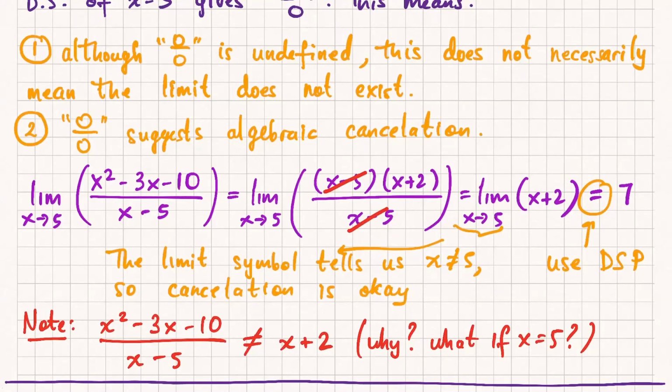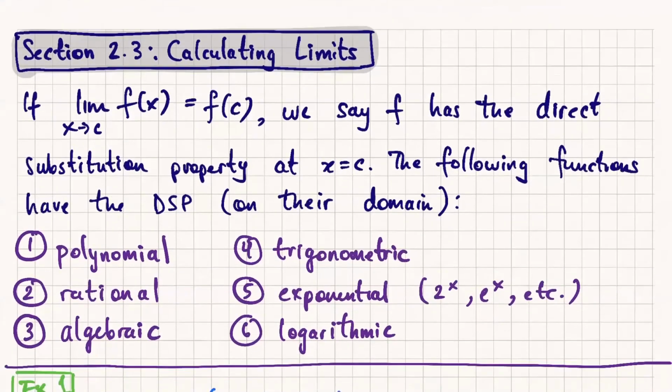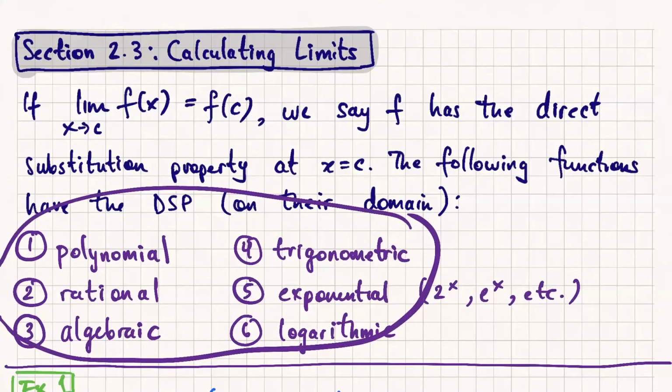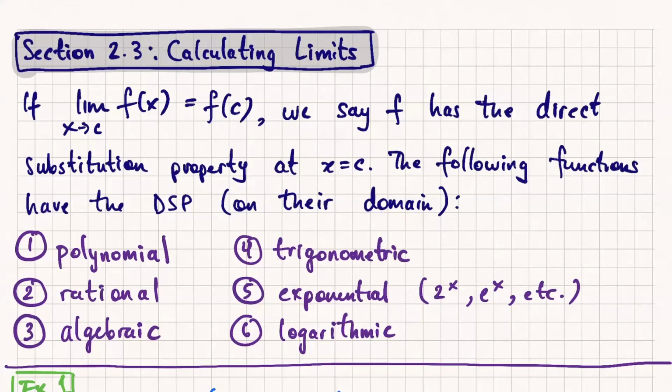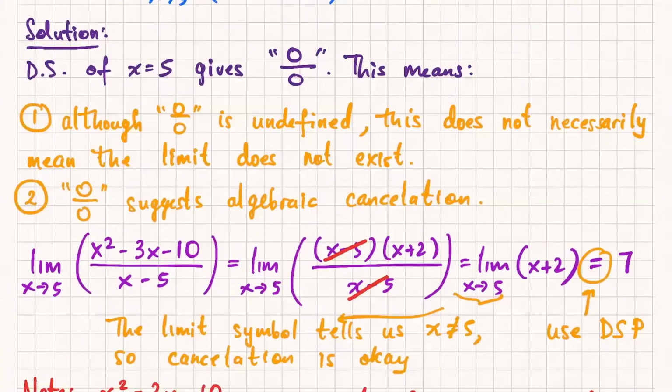I mean, you might ask, why do polynomials have that property? It might seem obvious, but why do they have that property? That needs tools that are beyond the scope of this course to prove to you why these functions have that direct substitution property. So it's a good question, but unfortunately, I just can't answer it in this course. It'd be more for an analysis course, like proving polynomials really do have that property.